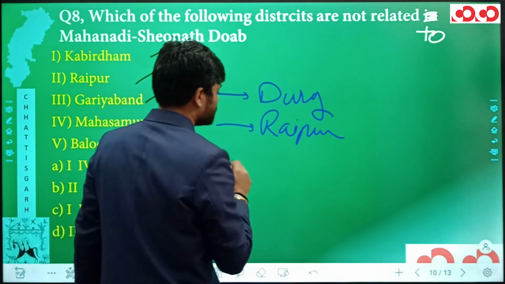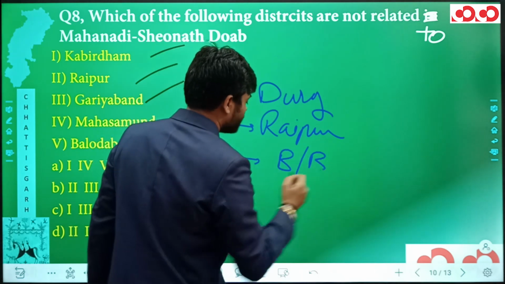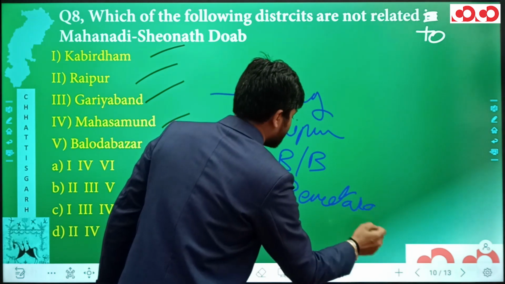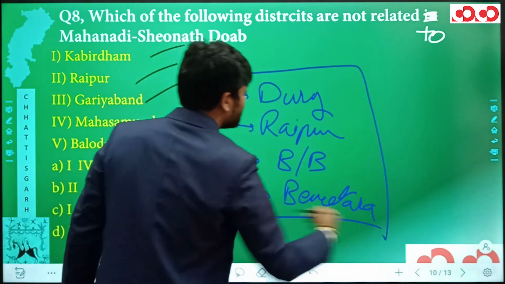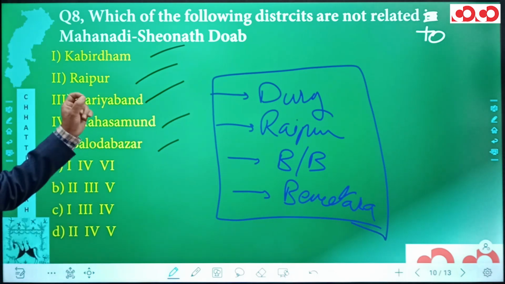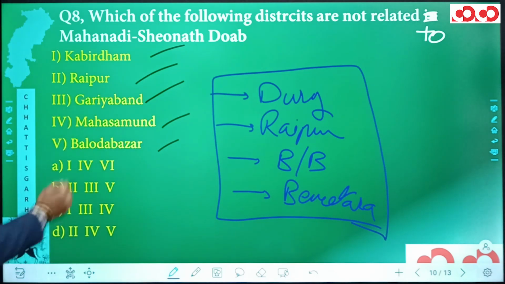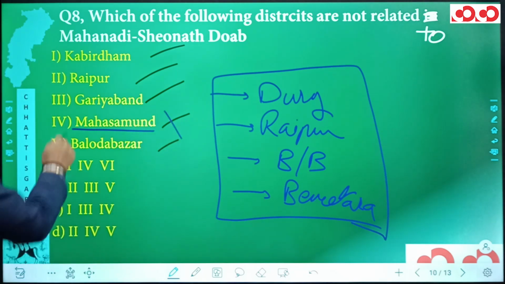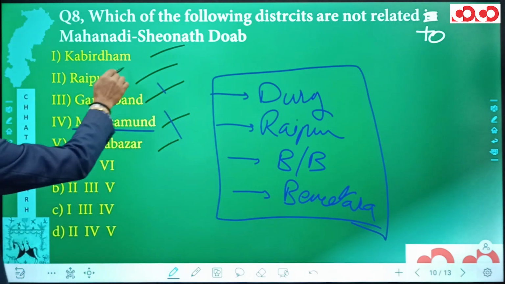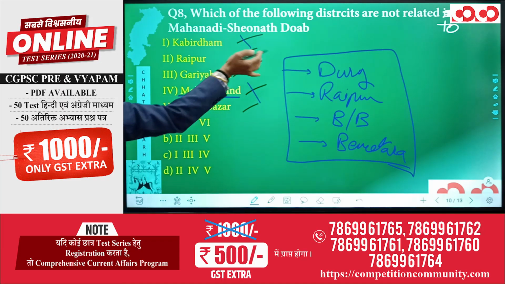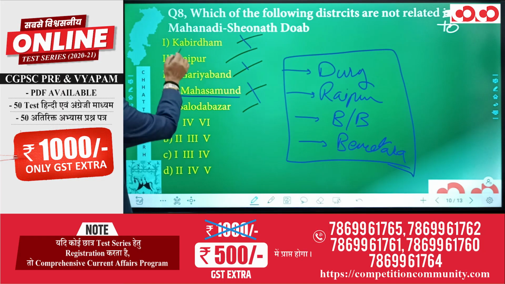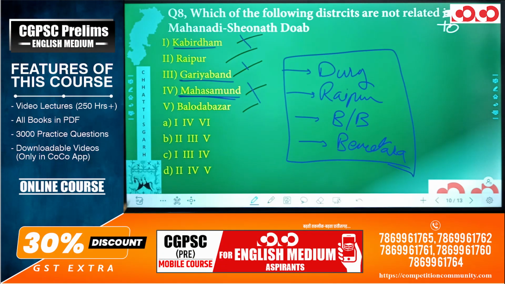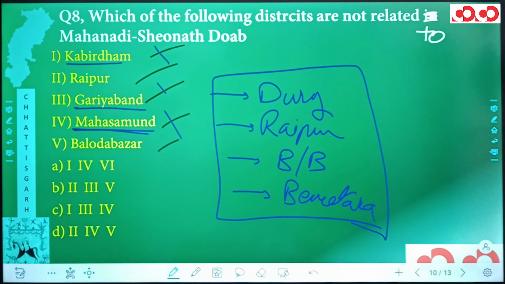So we have learned that Durg, Raipur, portions of Baloda Bazar and Bemetara districts are actually the ones related to this Mahanadi Shivnath Doab. And we have to tell which are not related to. So, have we seen Mahasamund being related to? No. Have we seen Gariyaband? No. Have we seen Kabir Dham related to it? No. That means Kabir Dham, Gariyaband and Mahasamund. These are actually the three districts which are not related to Mahanadi Shivnath Doab.